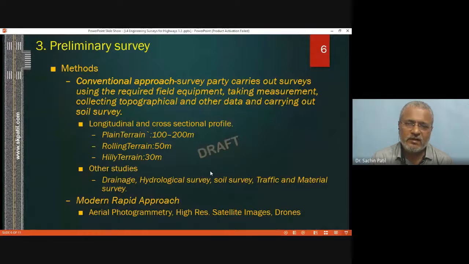Another equipment nowadays being utilized for such kind of preliminary survey is the use of drones, or previously it was aerial photogrammetry. Aerial photogrammetry means you will be flying a plane in which a camera will be fitted, and that plane will preferably be fitted with a stereoscopic camera. That means two cameras inclined at some angle, taking the photograph simultaneously. When those photographs are mapped over each other, we are able to get the judgment of depth. So that will be a stereoscopic camera.